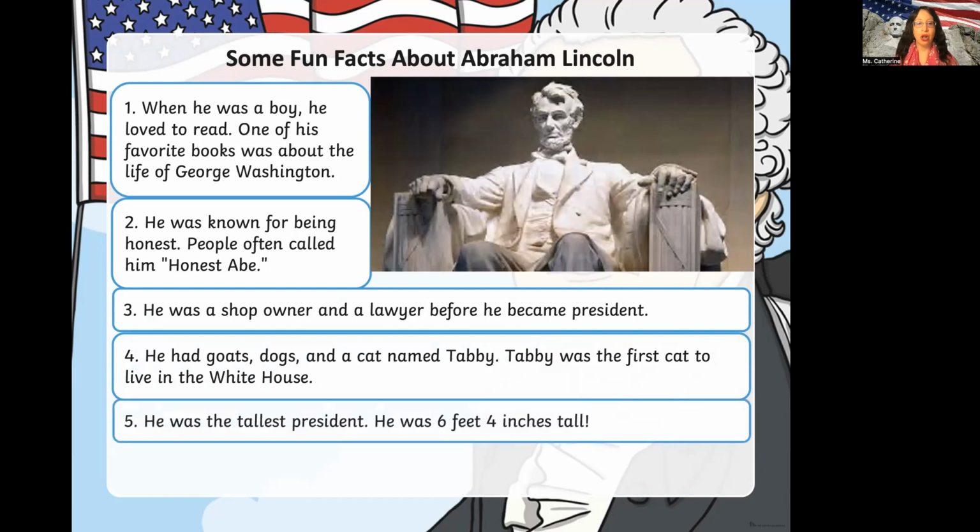He was the tallest president. He was 6 feet 4 inches tall. Now, in those days, that was super tall. Today, that's still considered tall.